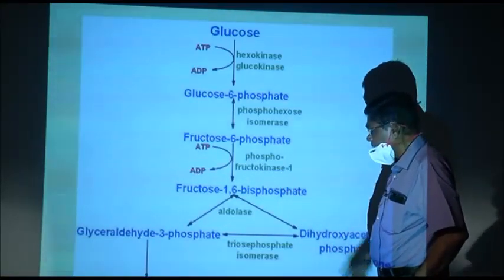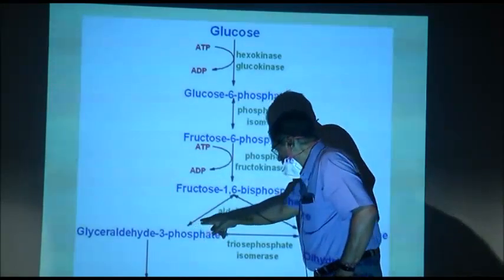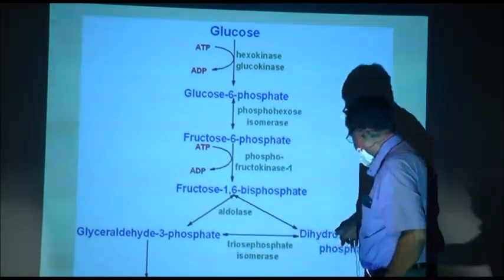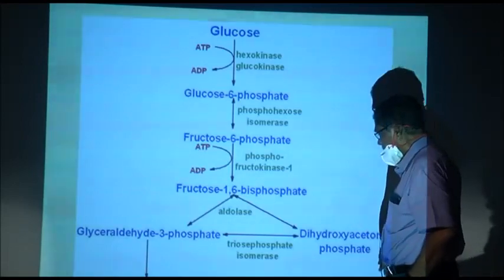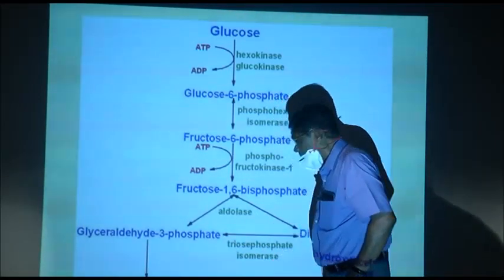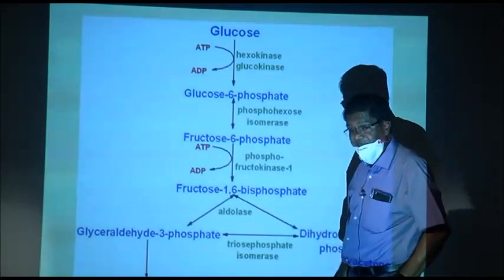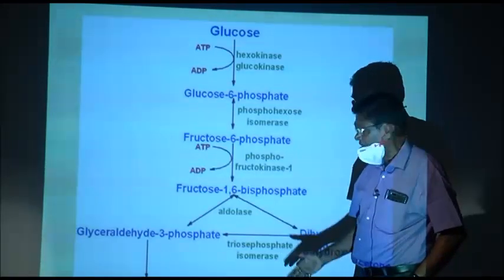Then fructose 1,6 biphosphate breaks to form glyceraldehyde 3 phosphate and dihydroxyacetone phosphate. These two can interchange in the presence of an isomerase, and what isomerase? Triose phosphate isomerase. Next.